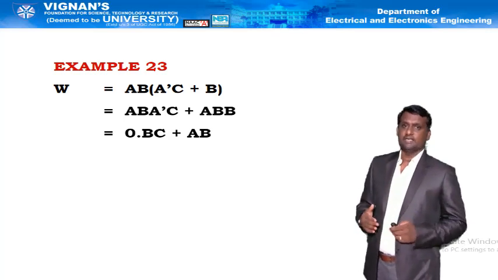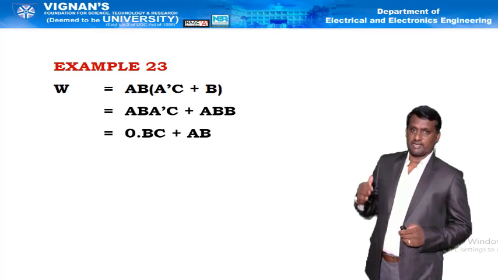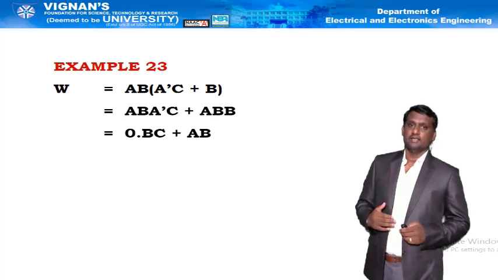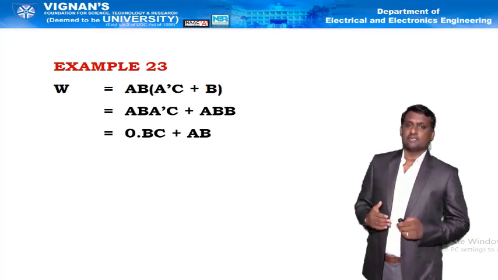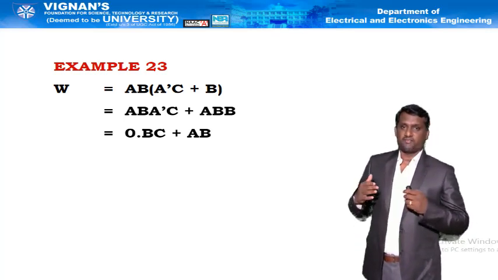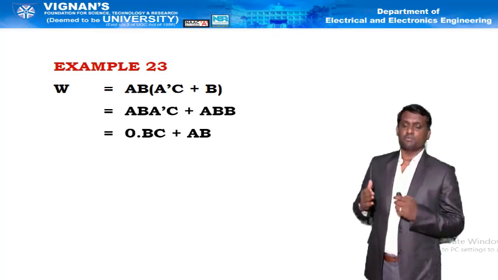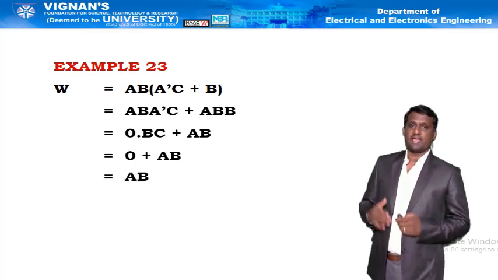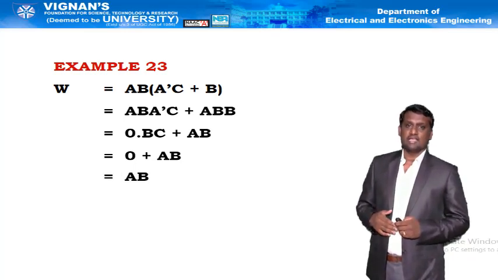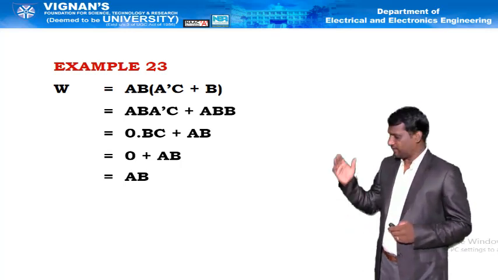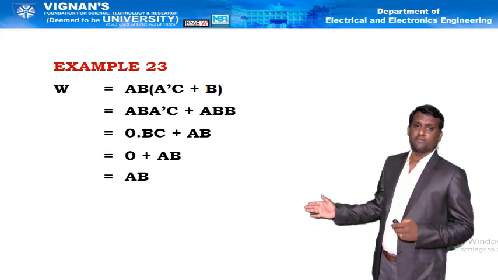Similarly, in the first term, a into a bar is present. A into a bar is equal to 0 from the complementation law. Thereby, the first term is 0 into bc. Already we know by the property of 0, if any term is multiplied with 0, the result is 0 only. That's why 0 plus ab, the final term is ab. Thereby, the primary function consisting of 2 terms with 7 variables has been reduced to a single term with 2 variables.